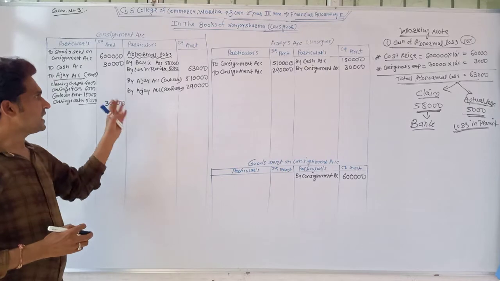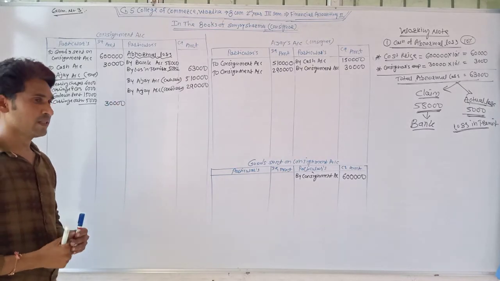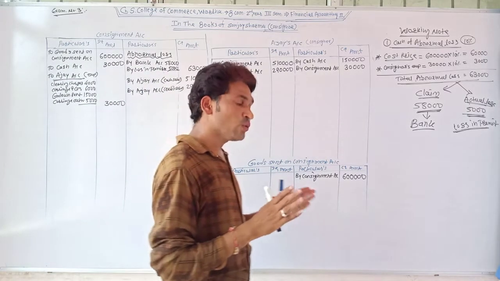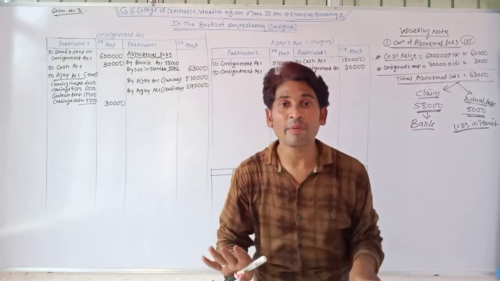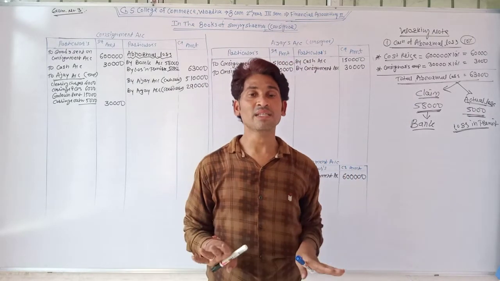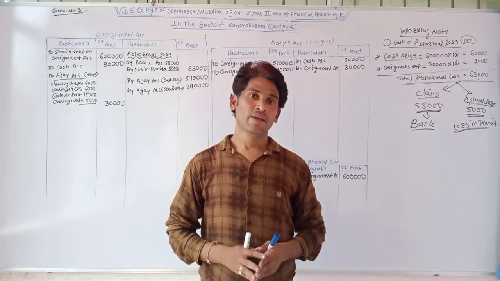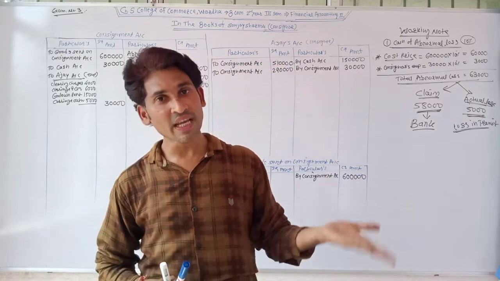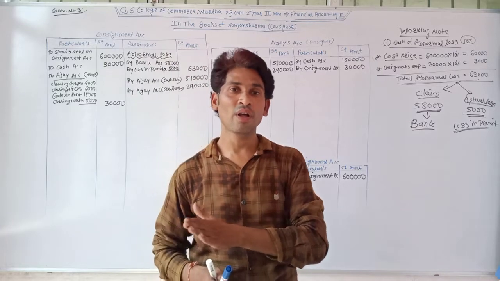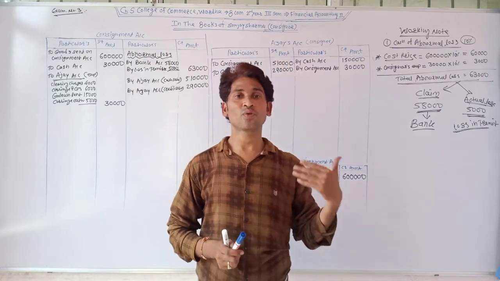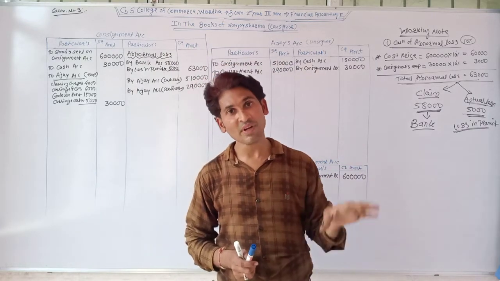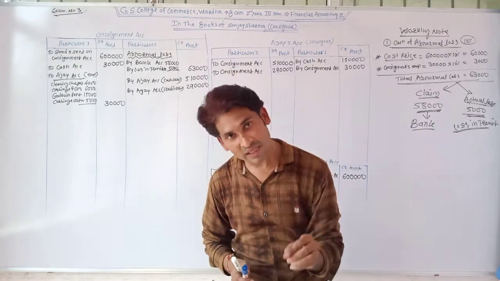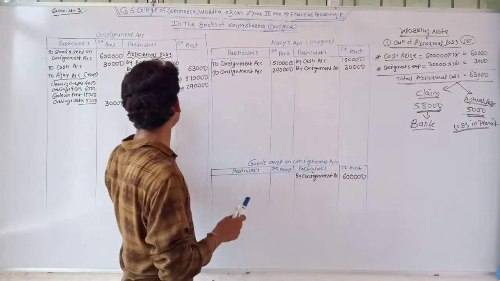Cash sales and credit sales: the consignor gives the same treatment for cash sales and credit sales. When the consignee sold goods on cash, we debited the consignee's account and credited the consignment account. And when the consignee sold the goods on credit, the consignor debited the consignee's account and credited the consignment account.